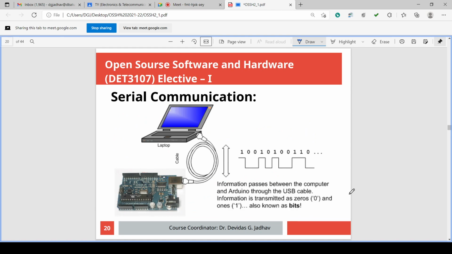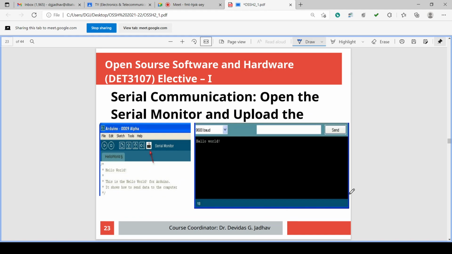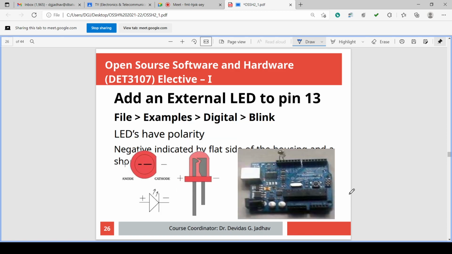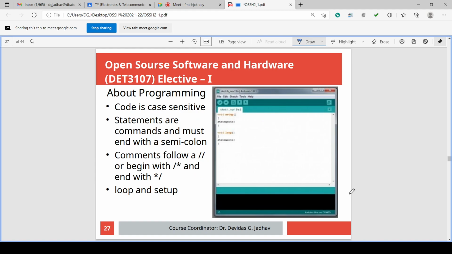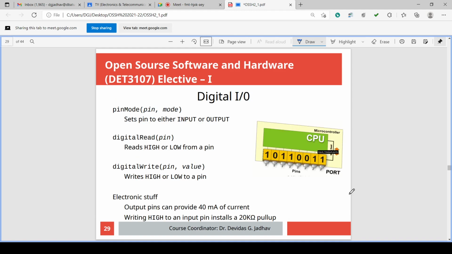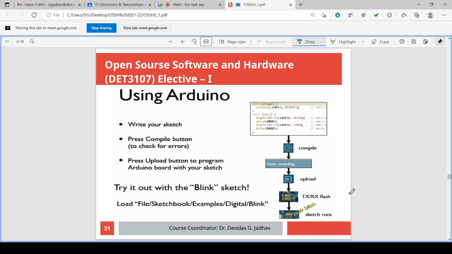In serial communication we are connecting the USB cable, and accordingly while compiling and uploading, serial communication takes place. The Rx Tx LEDs glow. The USB protocol we have discussed. We can connect the LED, and LED details and hardware details we have also discussed. We have discussed the different terminologies: sketch, pin, digital, analog. Then digital I/O we have discussed. Timing commands we have discussed. Now using Arduino also we have discussed.